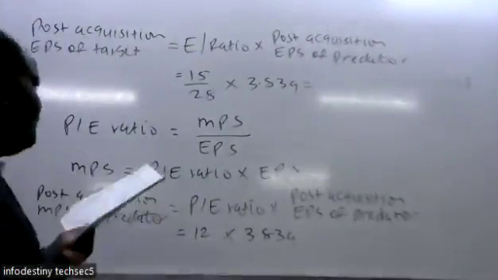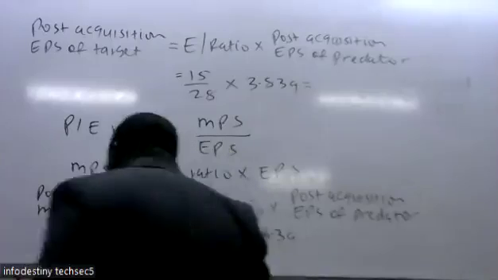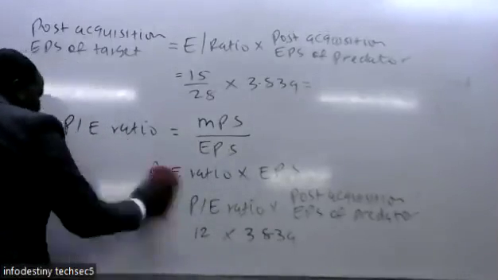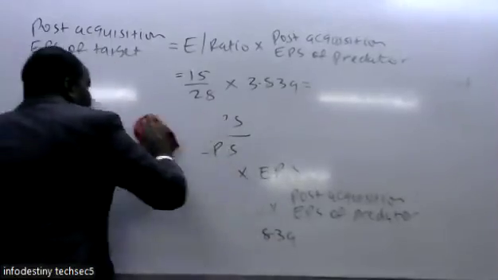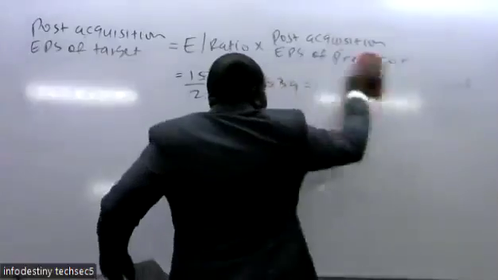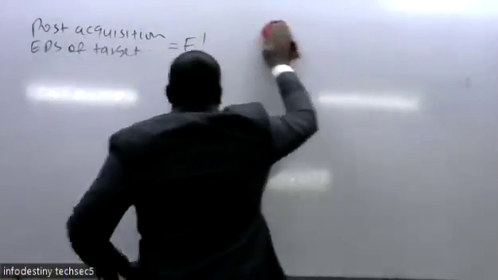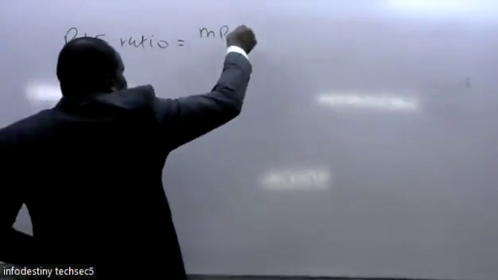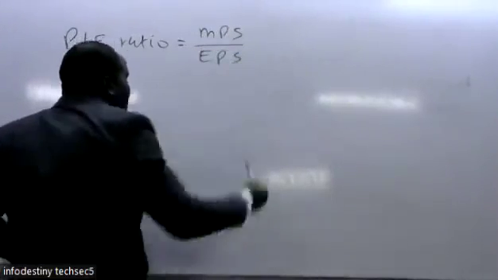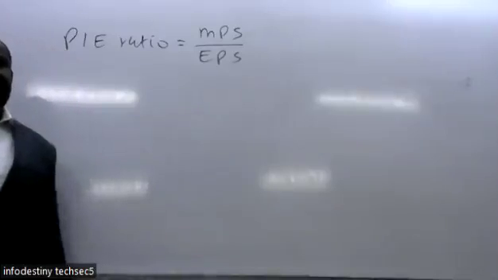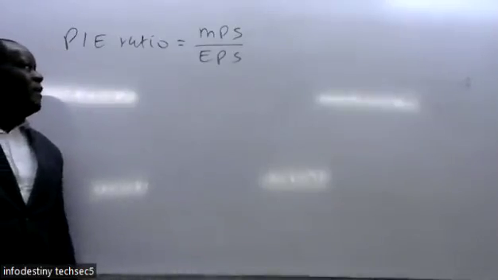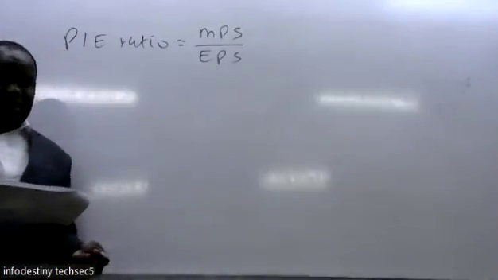So when you want to calculate the price earning ratio, it is simply market price per share divided by earnings per share.